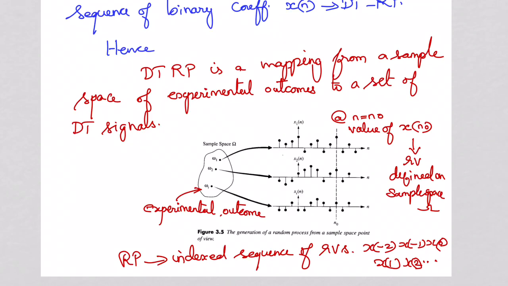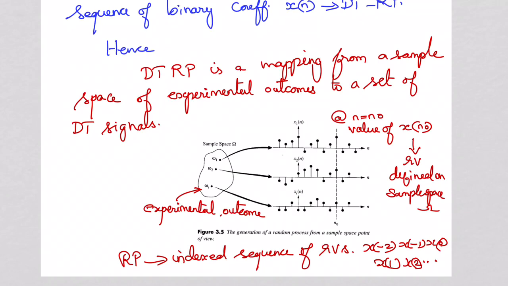The value of x of n naught is defined for the first case, x1 of n. At n naught, the value which is defined may be either 1, or minus 1, or 0, right, which is defined by the outcome of an experiment omega 1. So omega 1 may be an outcome of an experiment like rolling a die or flipping a coin, or it may be rotating a wheel. Okay, so it can be anything, and omega 1 is the outcome of that experiment, and the corresponding values for omega 1 are represented here as a signal. Do you understand?